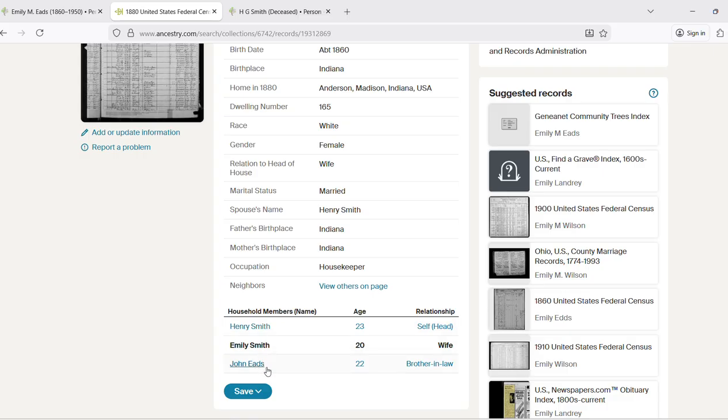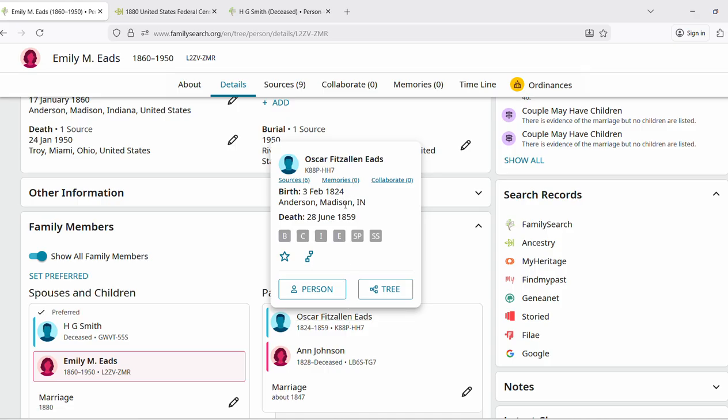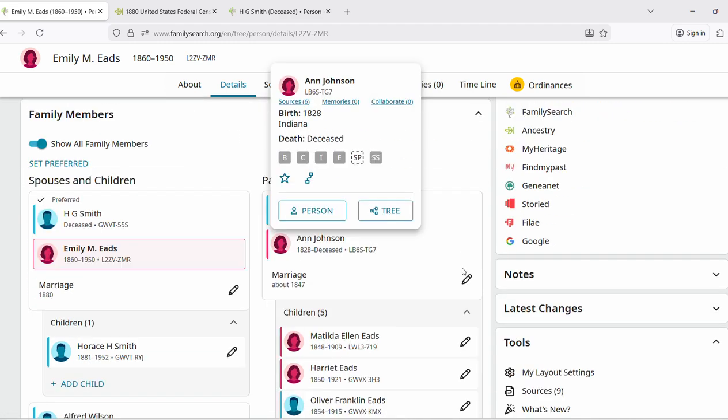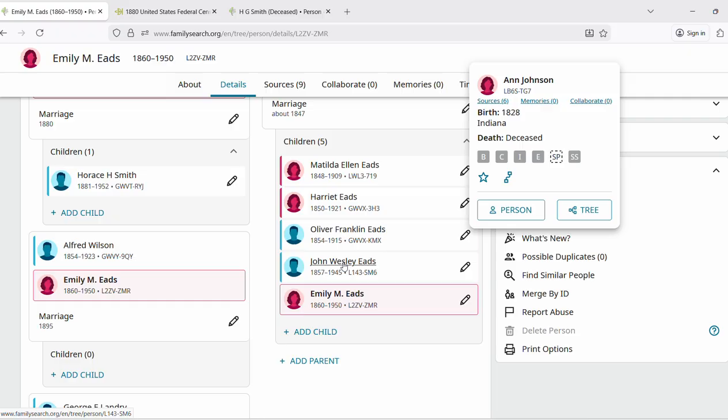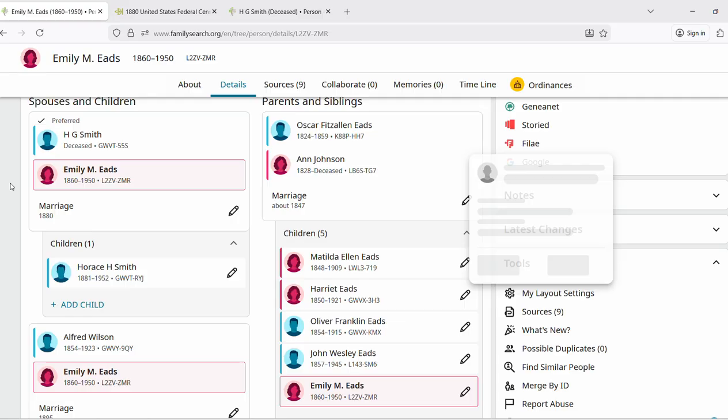Emily's maiden name is Eads. Let's go back to Emily's page and look at 2 things. Does she have an older brother named John? And are her parents from Indiana? Not every census record has the same information, but this one has what we need. So there's her dad is from Indiana. Her mom is from Indiana. And there's an older brother named John. I believe this is the same person.